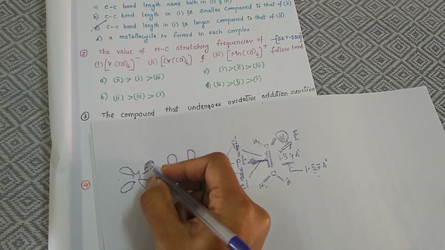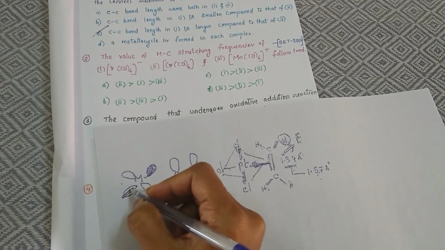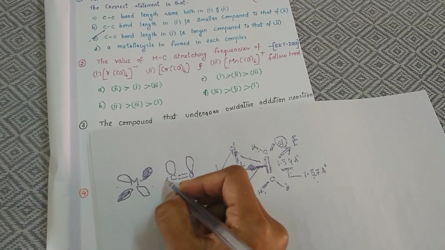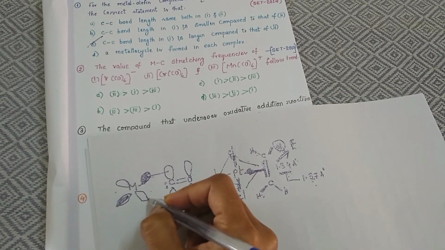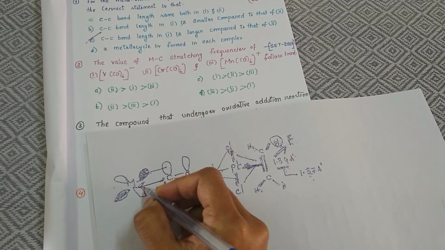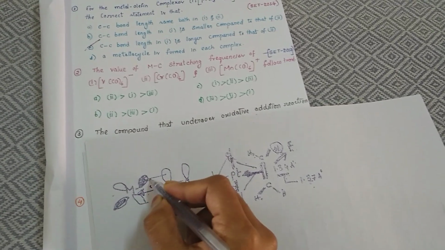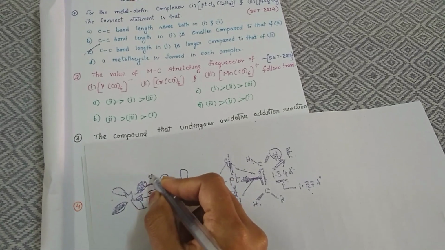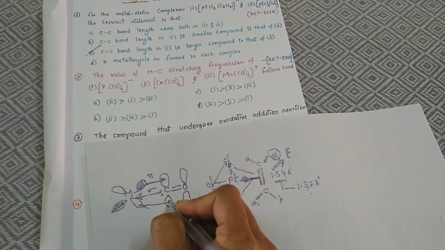Here we could notice this is a metal d orbital. So usually the ligand will donate 1 electron pair to the metal and it is going to form a sigma bond. At the same time, the metal is also going to donate electrons to the ligand and it is going to form a pi back bond.